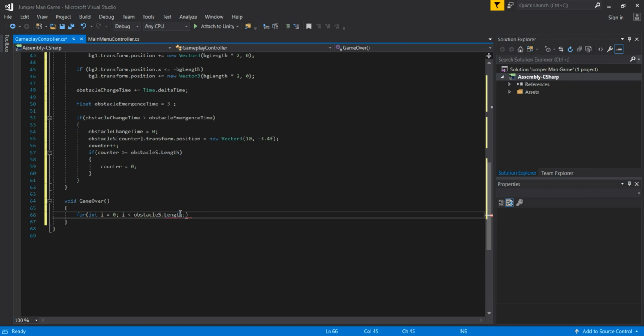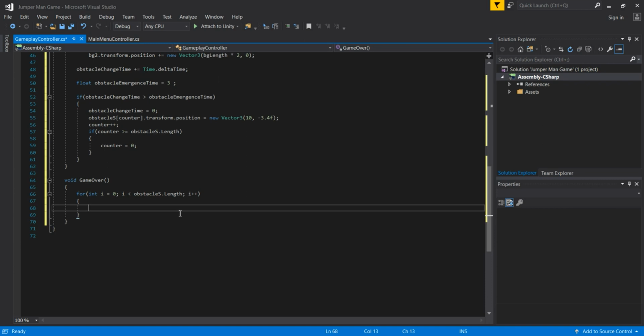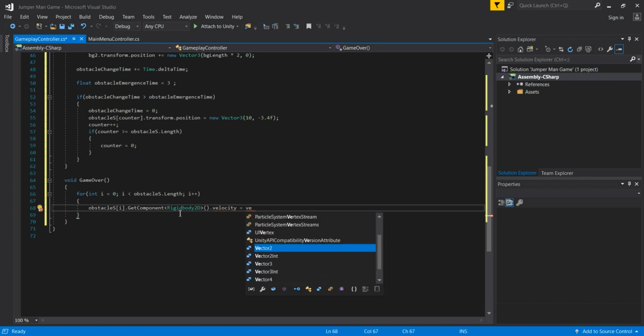Then we pass a semicolon, of course increase this i variable by 1, and open the curly brackets. In this for loop we are again going to use our obstacles, and in the square brackets we are going to pass i. That means we are going to use all of our obstacles, then .GetComponent, and in that we are going to have Rigidbody2D. So Rigidbody2D, then parentheses .velocity, and this is going to be equal to Vector2.zero.